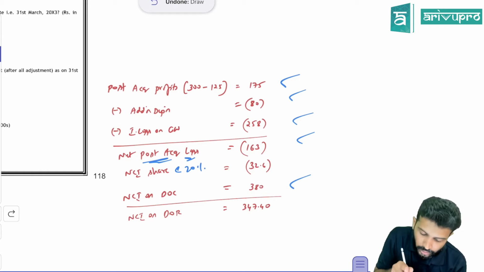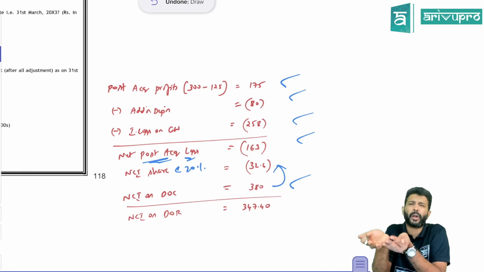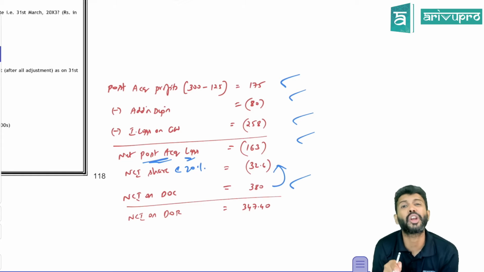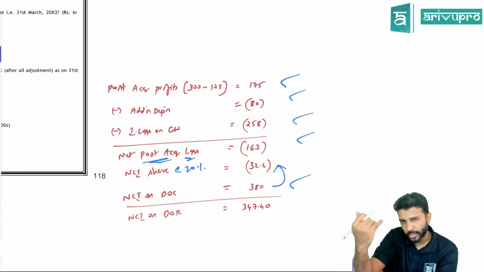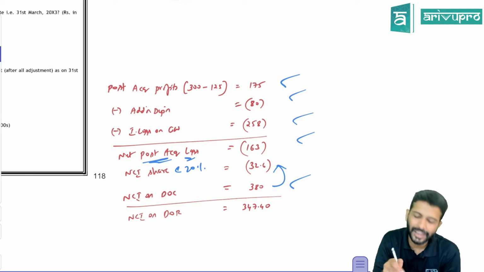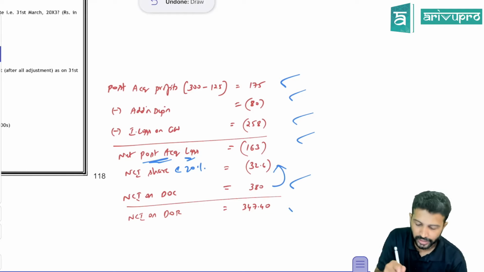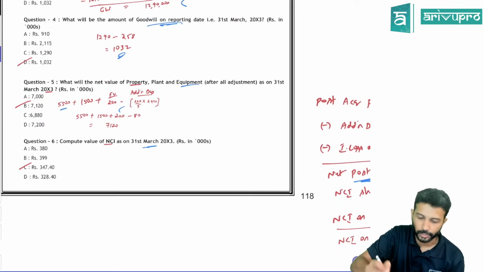So on the date of control, the NCI balance was 380. If it was post-acquisition profit, when you make profits, net assets will increase, so the NCI balance also will increase. This is a post-acquisition loss. So when the subsidiary company reports a post-acquisition loss, its net assets will reduce, so the NCI balance also will reduce. Sum these two up: 380 minus 32.6, and you're going to get NCI on the date of reporting, that is 347.40. All right. Okay.